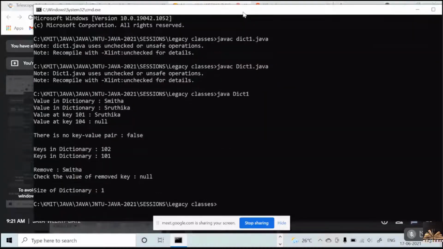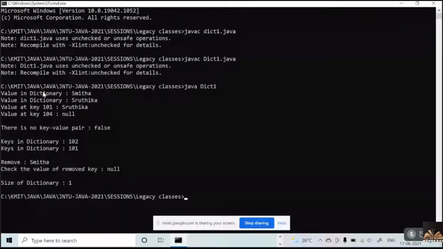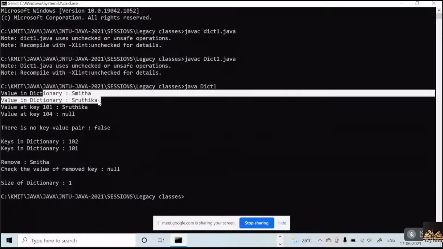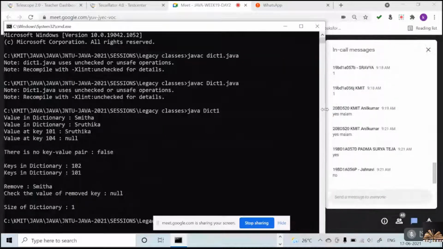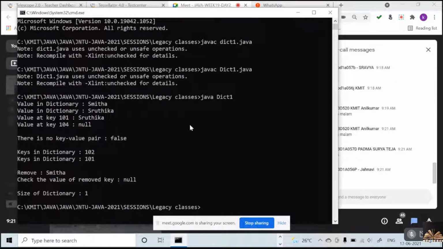So we can check the values in the dictionary. Is the dictionary ordered? Did I get any order? No, it's not ordered, just like hash table and hash map, it's not an ordered list. It is giving in its own order, the key and the values. And is the key value pair empty? No, it is false.